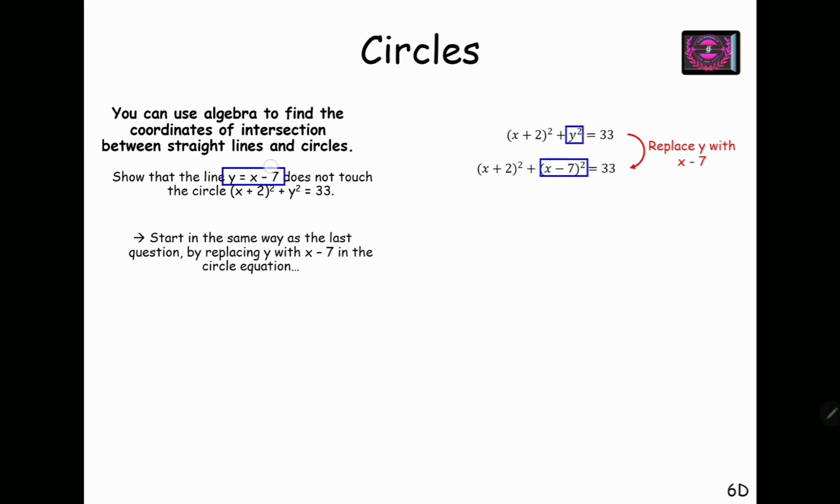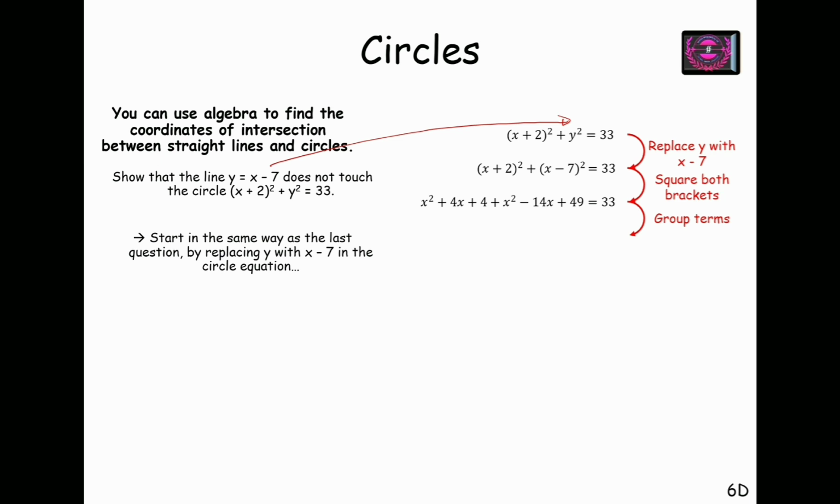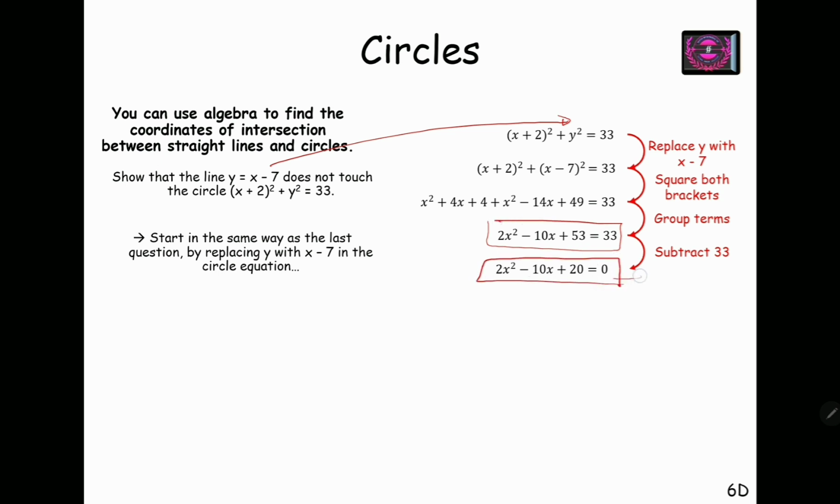Upon substituting x minus 7 in place of y and expanding, I get x square plus 4x plus 4, plus x square minus 14x plus 49, equals 33. Grouping x square terms together and x terms together and keeping constants on the right hand side, and on further simplification, I have this quadratic equation.